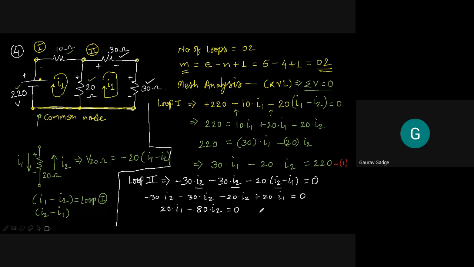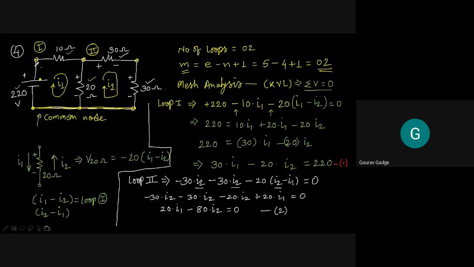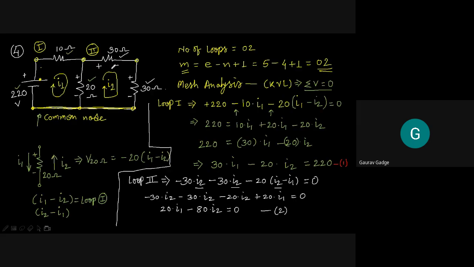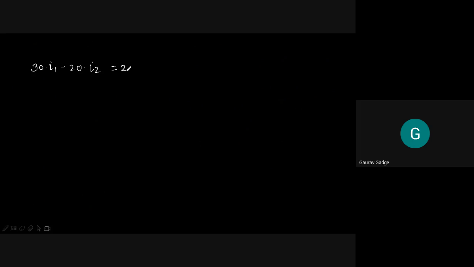Now this is our equation number 2. So we are getting these two equations. Now let us write those two equations here. The equation is 30 I1 minus 20 I2, it is equal to 220.